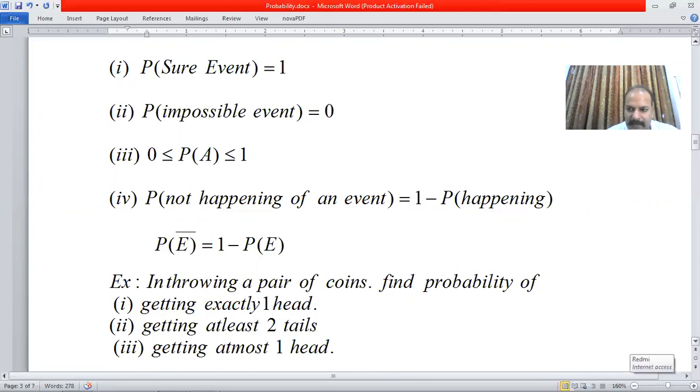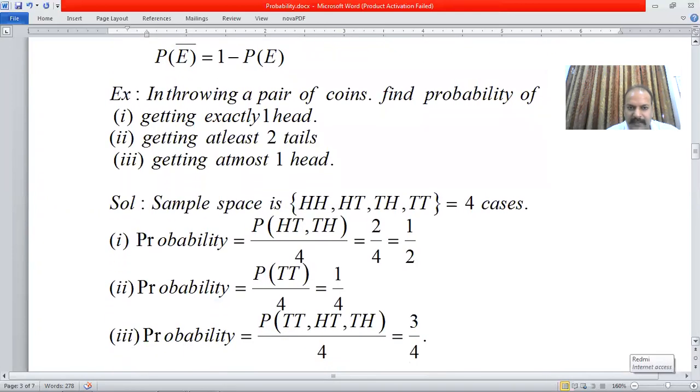Now let us do some examples. In throwing of a pair of coins, find the probability of getting exactly one head. Pair of coins. Now, what are the possible cases, or what is the sample space? This is HH, HT, TH, and TT. So, 4 cases are available.